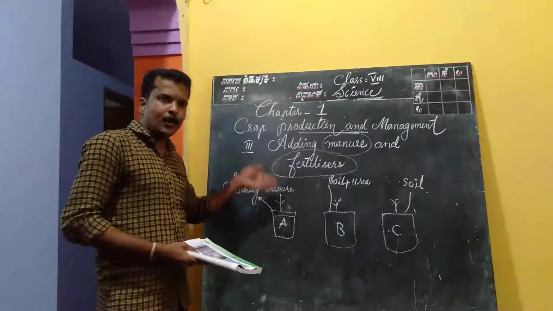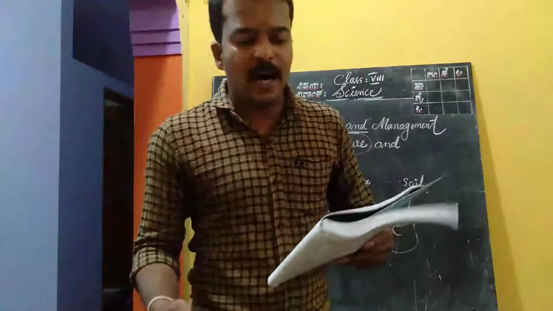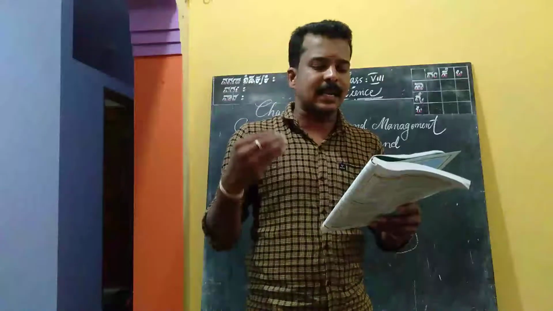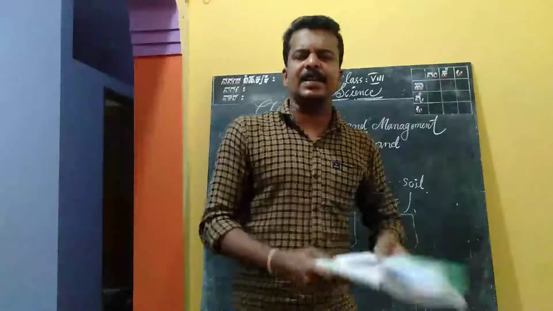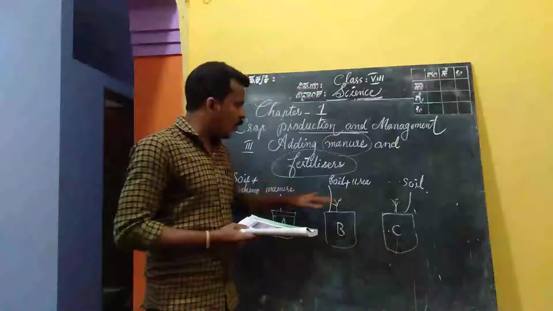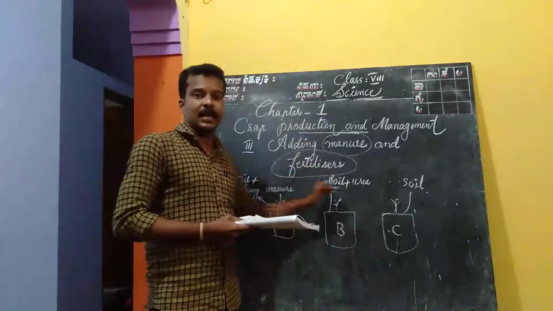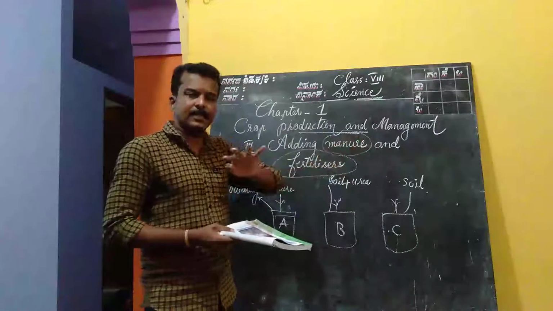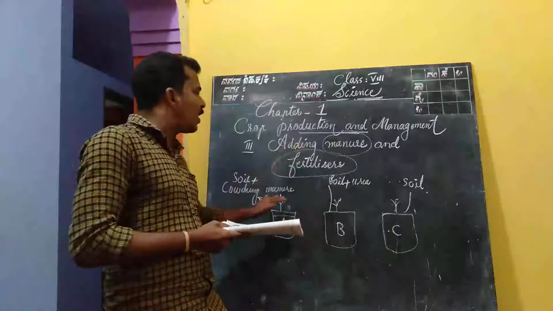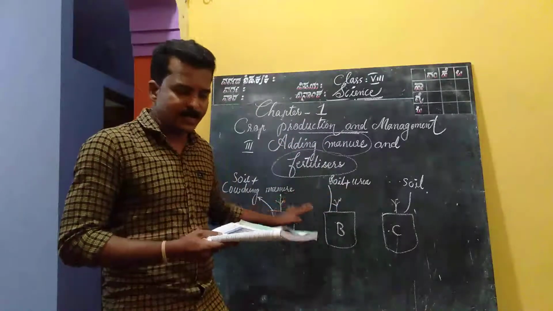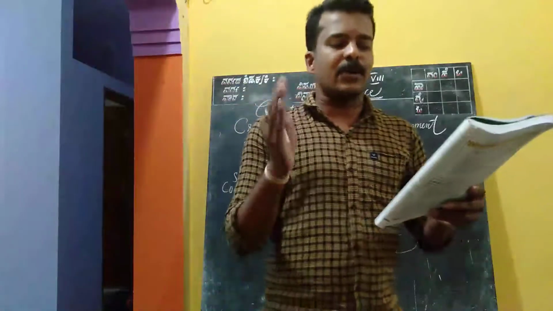These gram seedlings, plant them. Pour the same amount of water in each glass and plant the seedlings in them. Keep them in a safe place and water them daily. Keep all these 3 glasses or polythene covers, where we have planted the seedlings, in a safe place and pour an equal amount of water in each every day. Hope you understand. After 7 to 10 days, observe their growth.